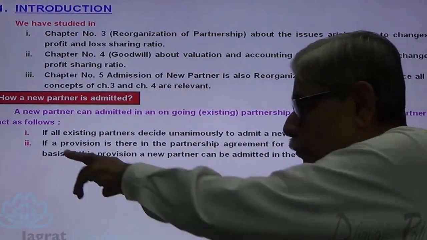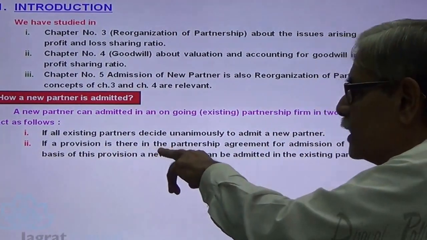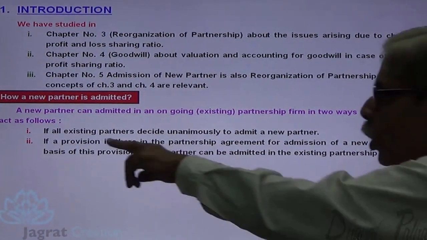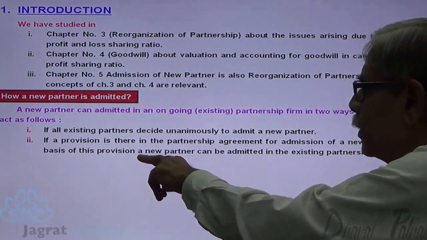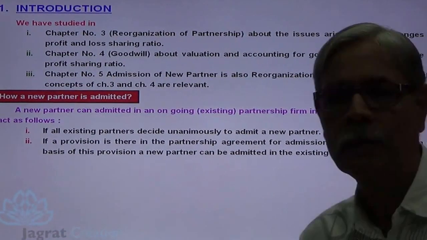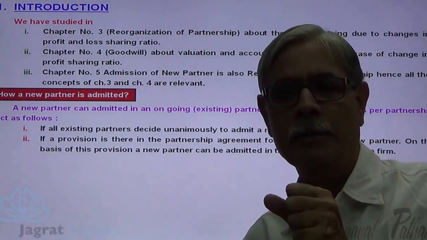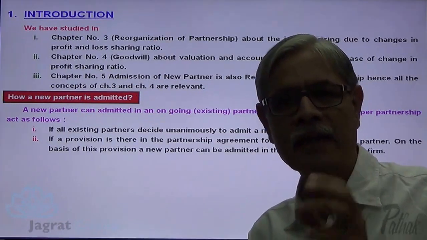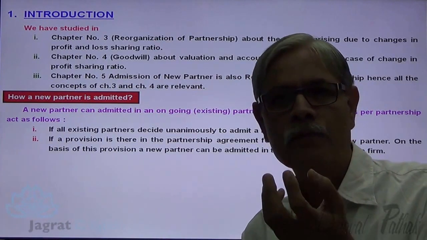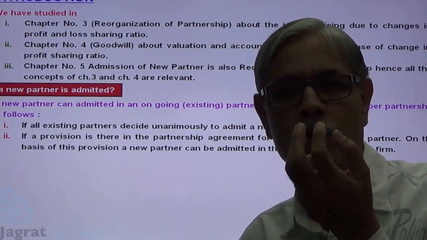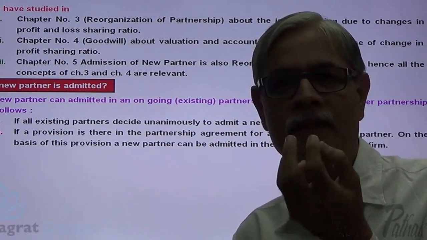Second, if the provision is there in the partnership agreement for admission of a new partner, on the basis of this provision, a new partner can be admitted in the existing partnership firm. Now when the partnership deed or partnership agreement was entered into, at that time there was a common consent, total unanimous consent.